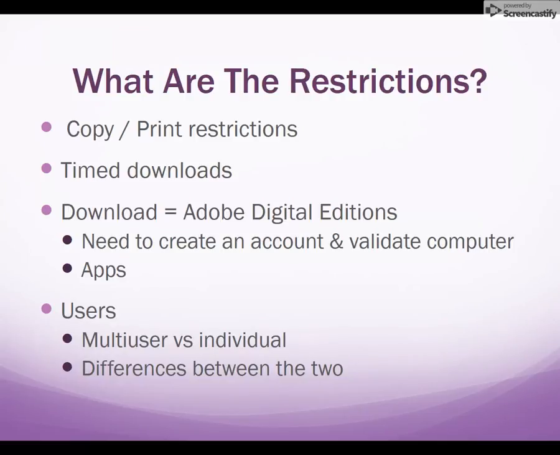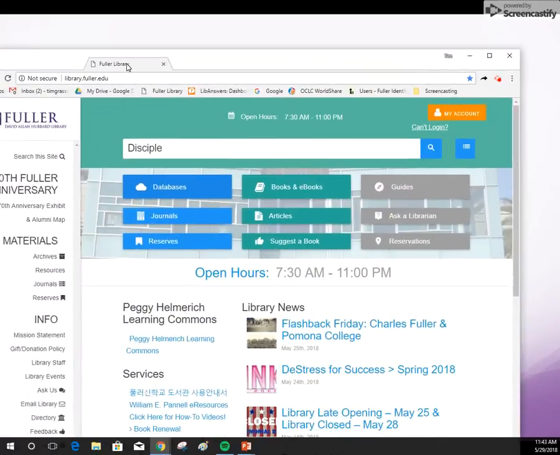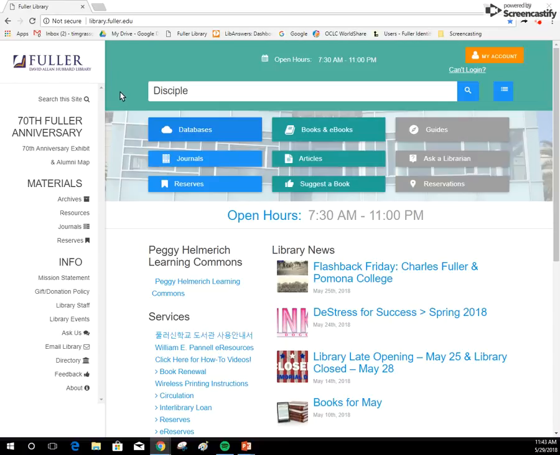So, where can I find ebooks? And to answer that question, we're going to go to the Fuller Library website. Now, I've typed in something simple, disciple, here, and we're going to search that.